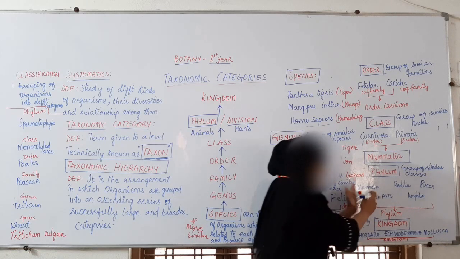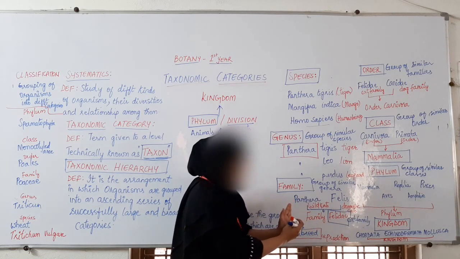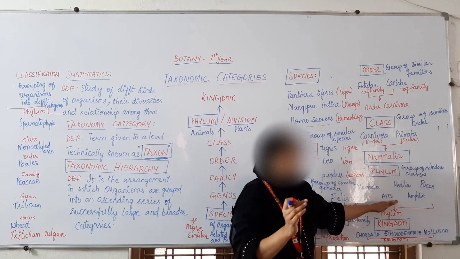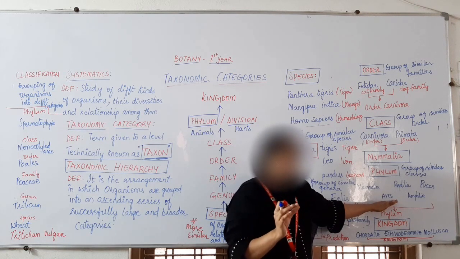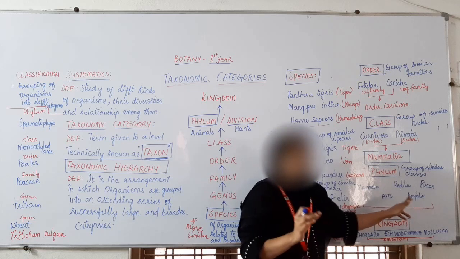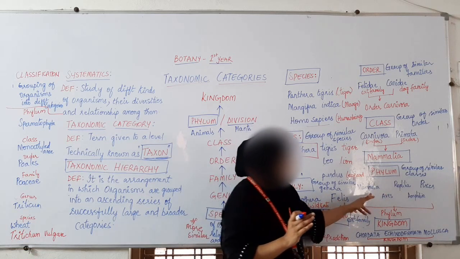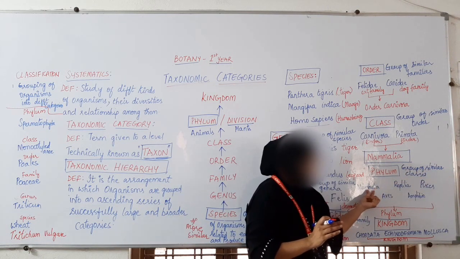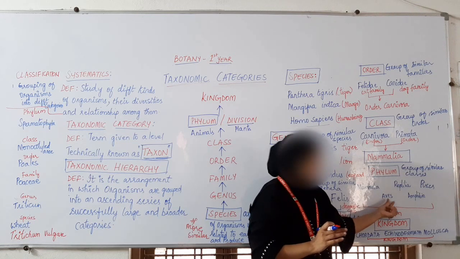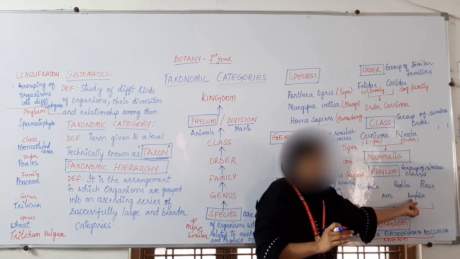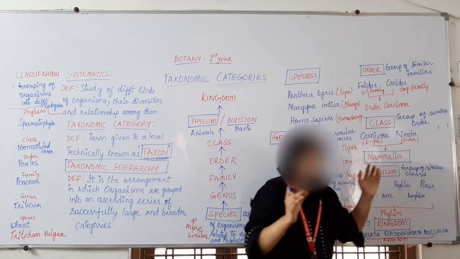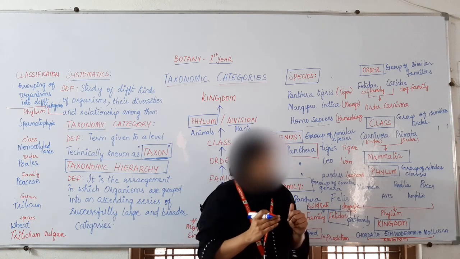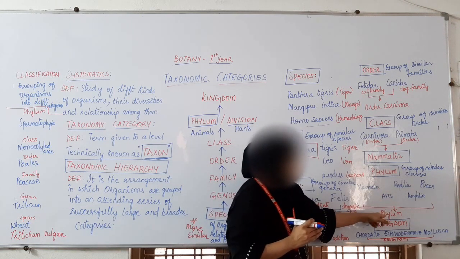Here differences are more and similarities are decreasing, but still we find a certain similarity, and based on that similarity we place them under one group, that is the phylum. So phylum is nothing but a group of similar classes. Mammalia is one class, Aves is one class, Reptilia is one class, Amphibia is one class, Pisces is one class. But all these classes, based on the presence of a backbone, are included under one phylum.